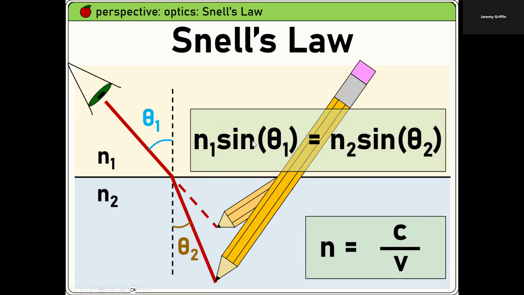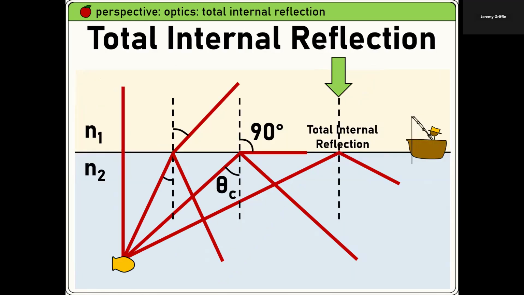If you know one of these angles, you can calculate the other if you know the index of refraction. Or if you know both angles, you can calculate the index of refraction, say if I don't know what material this is. Is anybody taking forensic science? This is one thing they'll do: they'll take some piece of glass, and there are different kinds of glass with different indices of refraction. They'll put it in a special oil, and change the temperature of the oil, which changes its own index of refraction until they match, and then the glass looks completely invisible. Then they know the index of refraction, and what kind of glass that is.